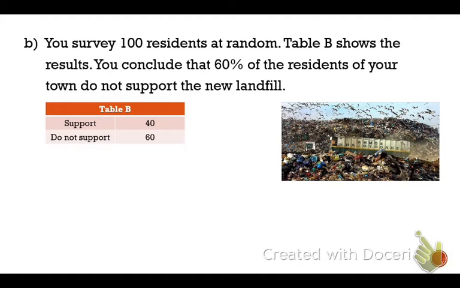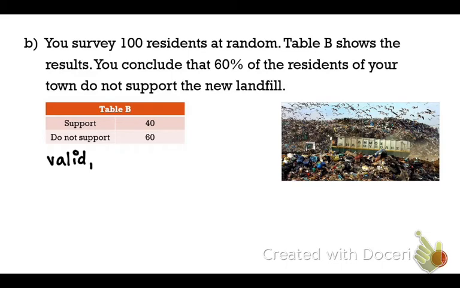Raise your hand if you believe this is valid. Raise your hand if you think it's not valid. All right, everyone here has said that they think it's valid. Can someone explain to me why this is a valid conclusion? Taylor: Because they went to different people around the town and selected them randomly.